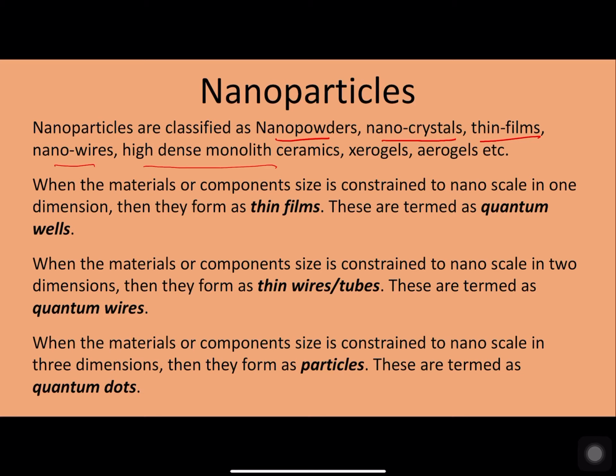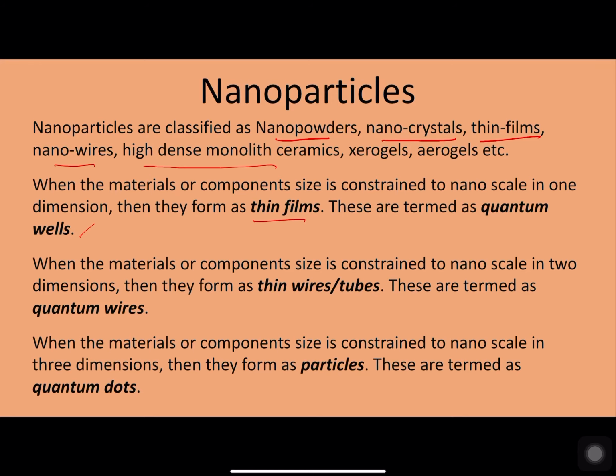Now, based on the size of the materials, if the size is constrained to a nanoscale in one dimension, they form thin films and are termed quantum wells.